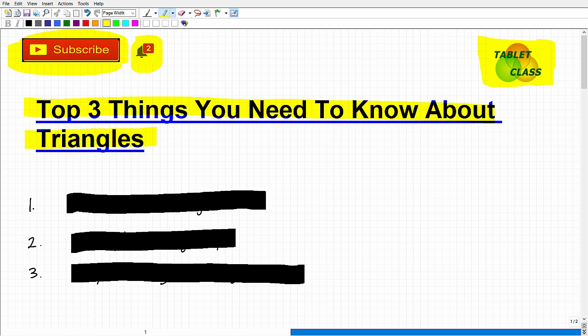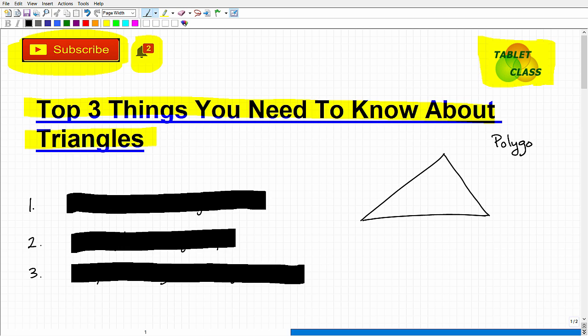Okay, the top three things we want to know about triangles. Now, before I start with number one, let's just make sure you know what a triangle is. So here we have a triangle. It's the basic triangle. We all know what a triangle is by looking at it and saying, hey, look, there's a triangle because it has three sides, and the corners are sharp, etc. But in mathematics, a triangle is what we call a polygon.